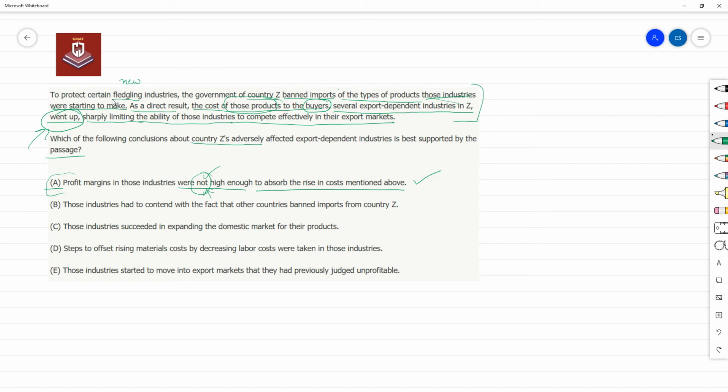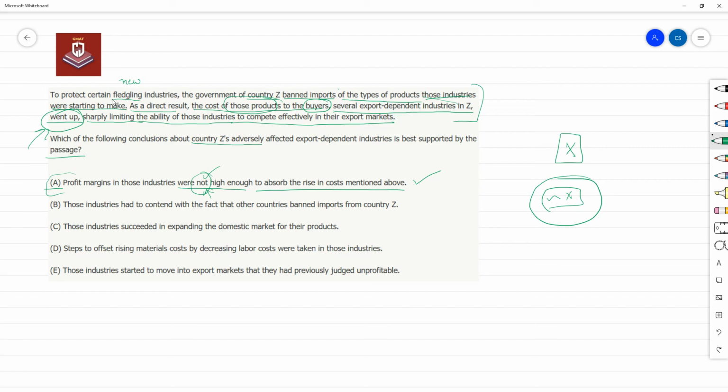So essentially, we are looking to evaluate whether the opposite of this is true or not. If the opposite is true, then this is not must be true, right? If the opposite is also a strong possibility, then we can reject this. If I'm asking you to evaluate whether X is true, one way is to see that not X can also be true. So I cannot say that X must be true, right? So you're looking at whether not X can be true or not. If not X can be true, then X is not must be true.